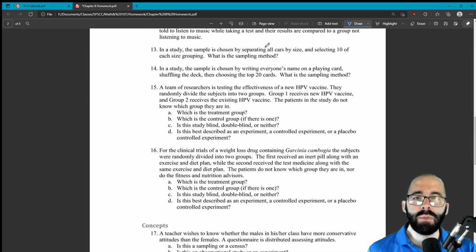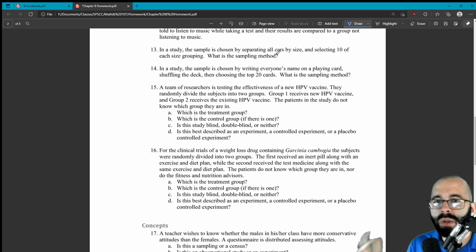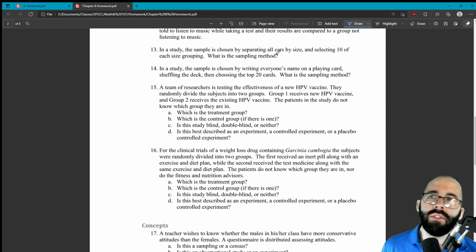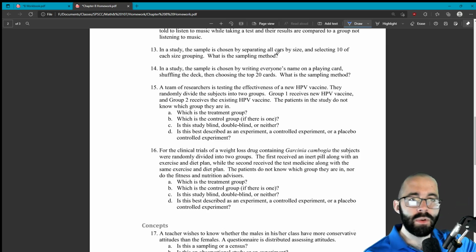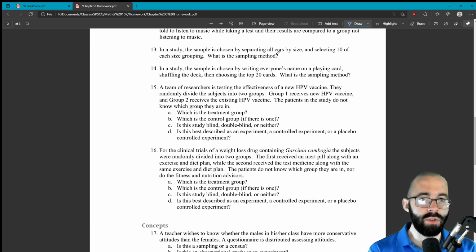In a study, the sample is chosen by separating all cars by size and then selecting 10 from each size grouping. What's the sampling method? So again, whenever we group or separate, you think stratified or cluster, or maybe quota. Cluster is choosing a couple groups and then doing everyone in those groups, whereas stratified is choosing some from each group. So this is going to be stratified.